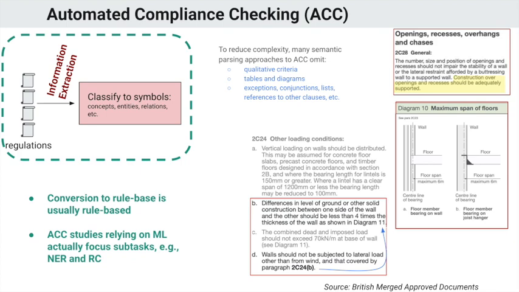The conversion of text to rules is usually done in a rule-based manner. The machine learning-based studies focus more on subtasks, such as named entity recognition and relation classification. A lot of this work, to reduce complexity, omits working with qualitative criteria, tables and diagrams, and also exceptions, conjunctions, lists, references to other clauses, etc.